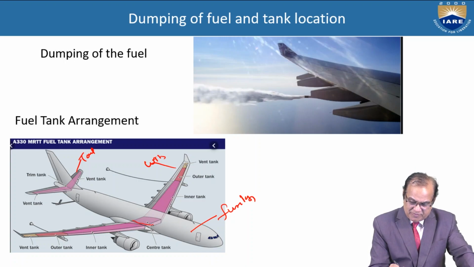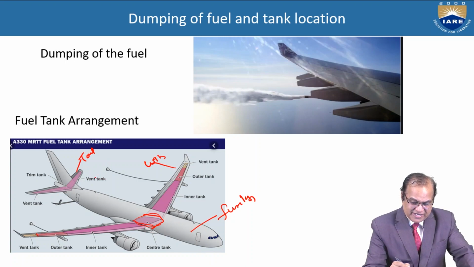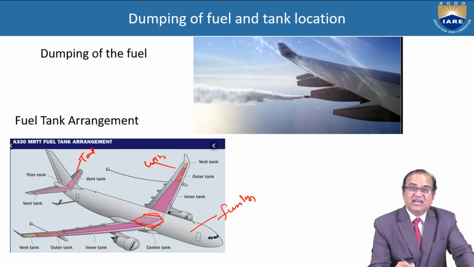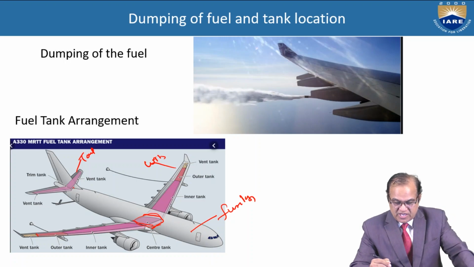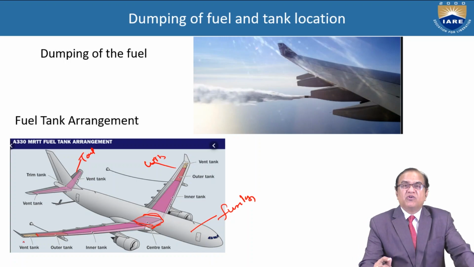This is at the belly below your fuselage, and here, if you see, vent tanks and trim tanks. Vent tanks are also fitted on the horizontal tail. So here we have the outer tank, here is the inner tank, here is the vent tank. Here also you have the inner tank, outer tank, vent tank. All this fuel is